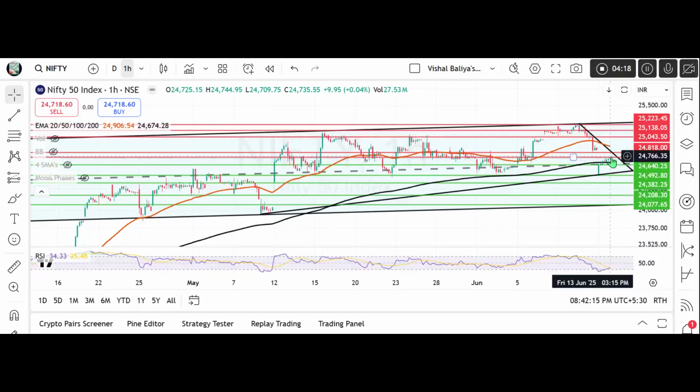But if things worsen in the weekend, then the support levels for Nifty will be at 24674, which is the father line support. Below that, we have a mid channel support at 24640. Then the trend line support near 24492. If that is broken, then the index can fall to 24382, 24208, or even 24,000 levels. Below 24,000 levels,